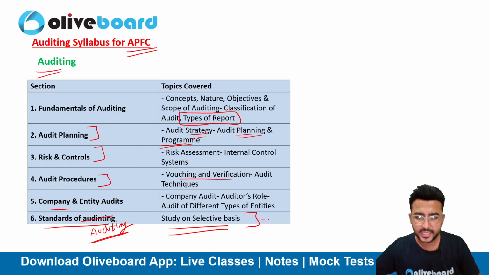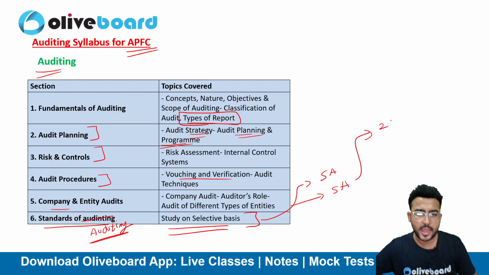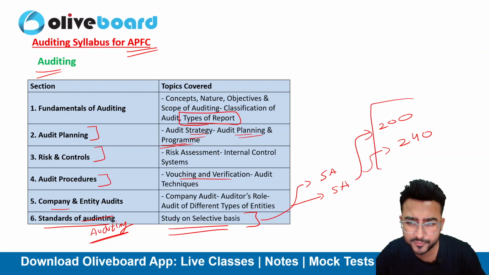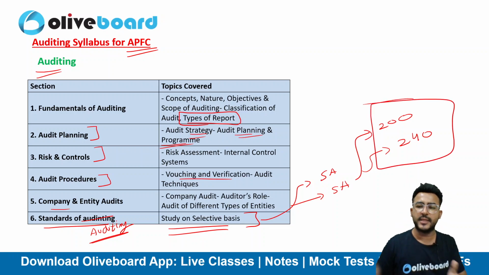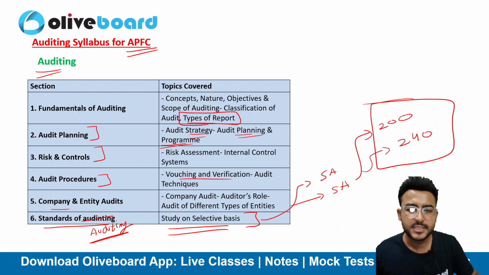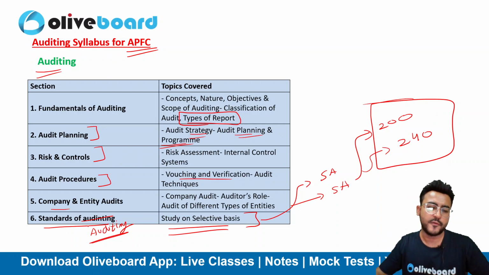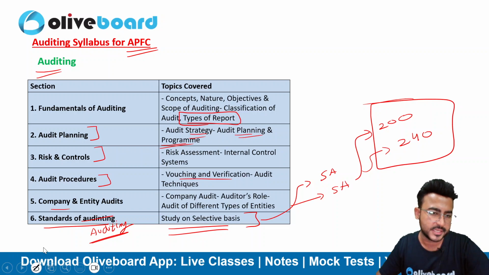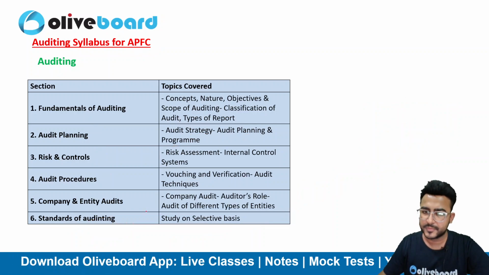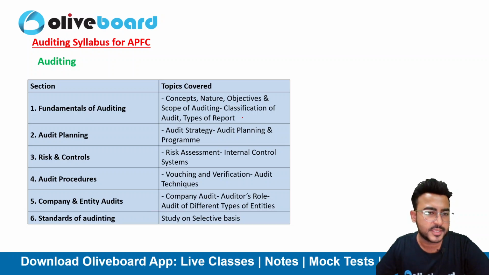Majorly you need to study what SA is all about, and the types of SA. It will be good if you have a brief idea of SA 200, and a brief idea of SA 240, right? And some of the SAs I'll be telling you in the paid course as well, like what things you need to study in the standards of auditing, because there are a lot of SAs here, so you don't have to study each and every SA, right? So this will be the sequence of auditing.